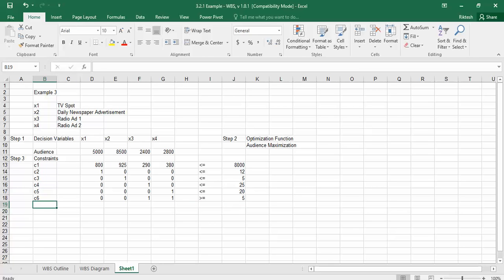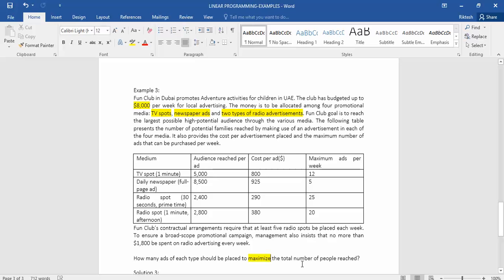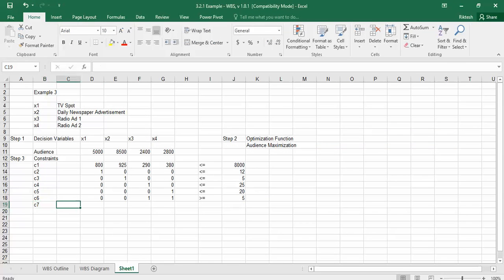Let's see if we have some other constraint. And we cannot expend more than 1800 for radio advertisement, because this says so. So 290 is the amount we spend for radio 1 and 380 for radio spot 2. Nothing for the others. This is 290 because we are talking in terms of money now, and 380. This should always be less than or equal to 1800. Okay, so our Excel sheet has been done.